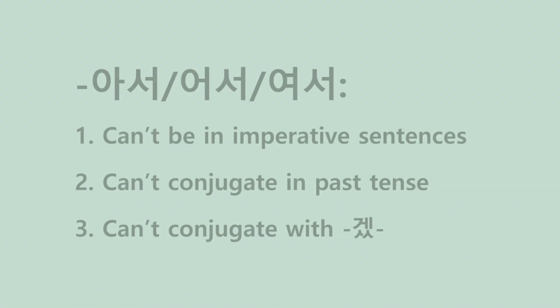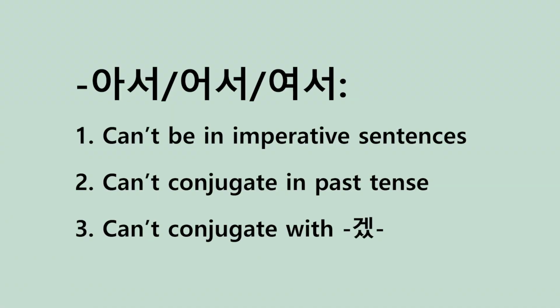This is another pre-final ending or a suffix that is used to refer to future events or like probable assumptions. So when you're making an assumption about something that is or that might be in the future, this one also does not work. So just to wrap that up, 아서, 어서, 여서, this grammar form cannot be used with imperative sentences. It cannot be used after the past tense marker, and it cannot be used after the 겠 pre-final ending.